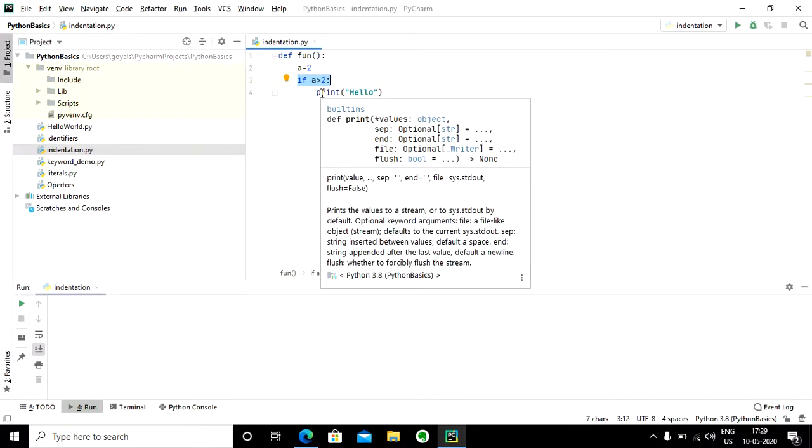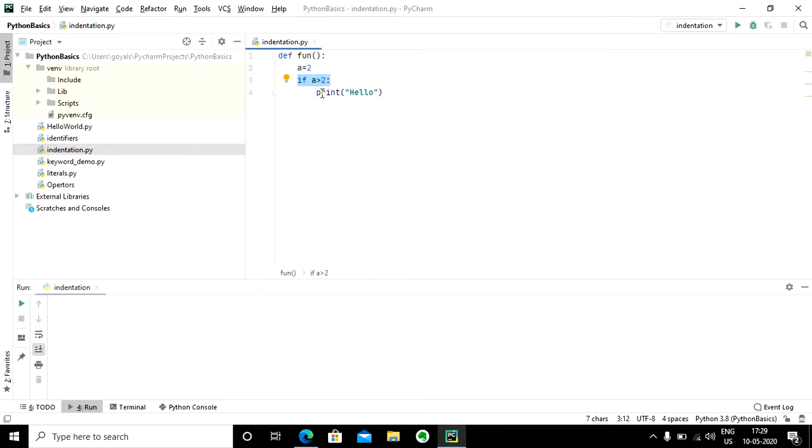Until the statement passes the interpreter to enter here, it is not going to get executed. So this if statement contains this print statement. Similarly, the def func statement contains all these three statements.